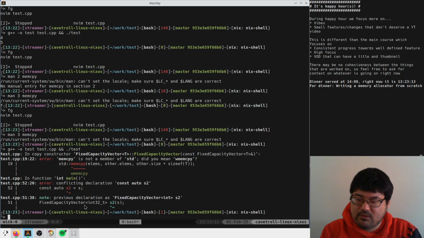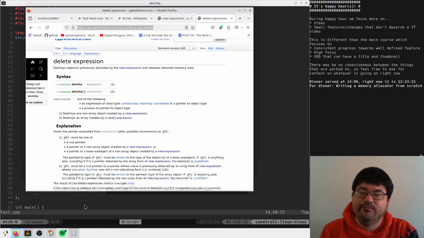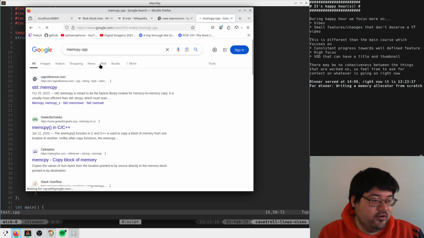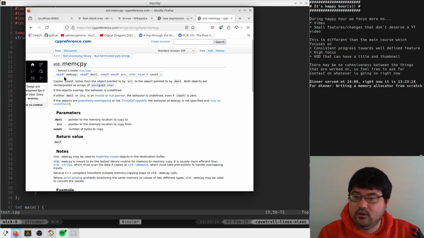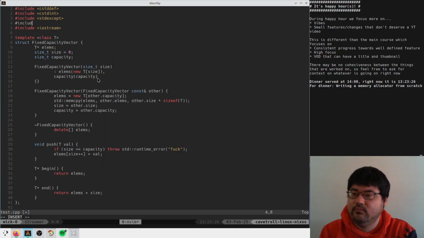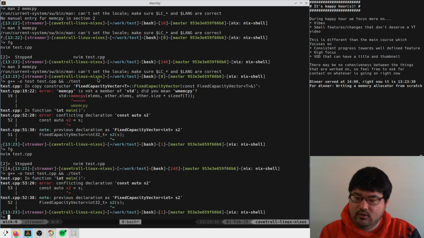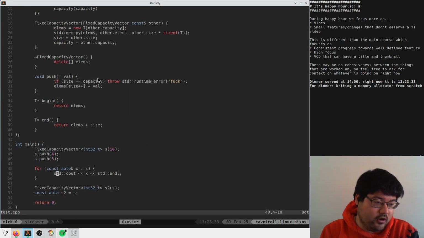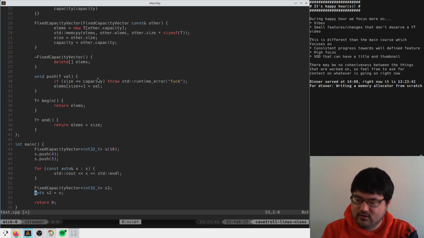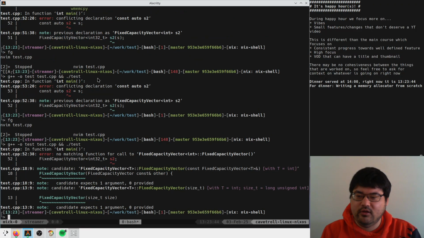Do I mean wmemcpy? No. Is memcpy? C string. Okay. Right, and then this is reminding me of the difference here. So this calls the copy constructor, but if I were to do this, then it would not. Then this calls the